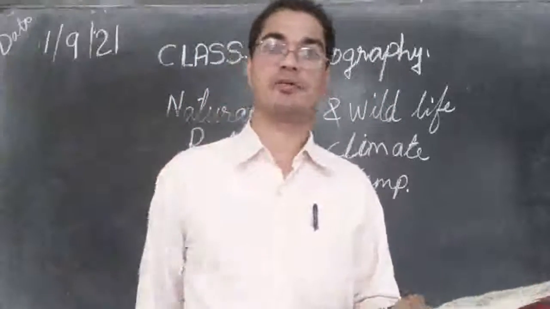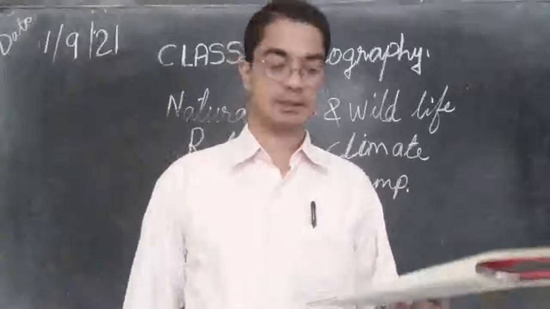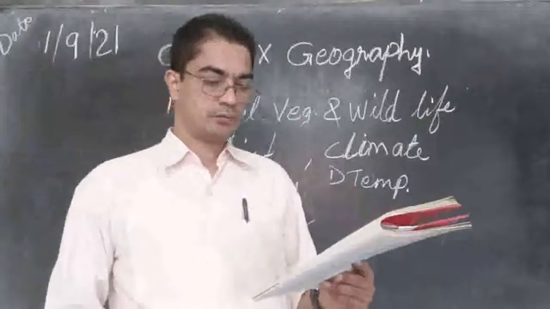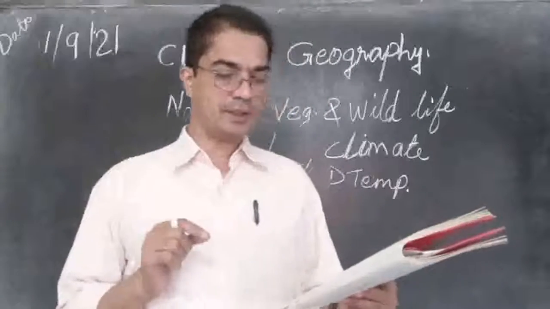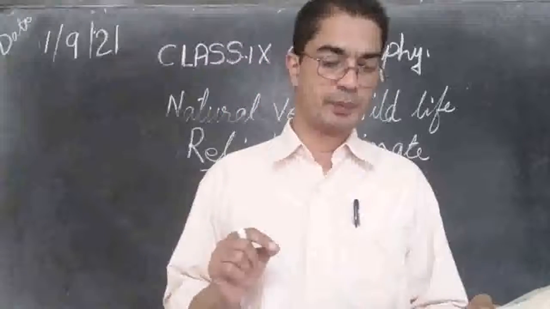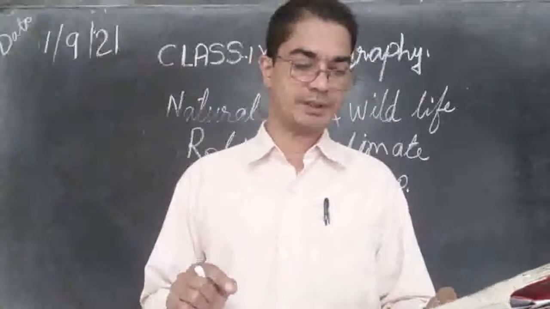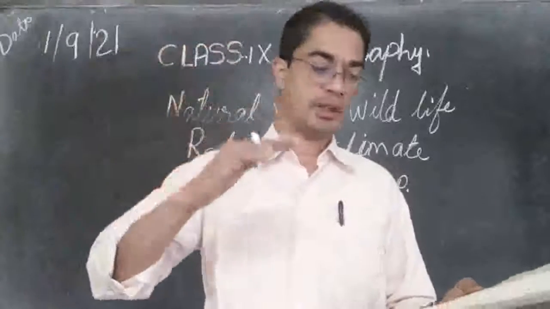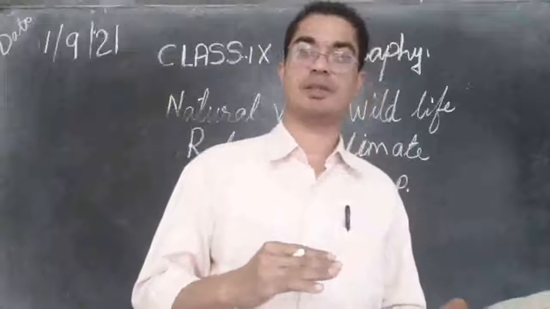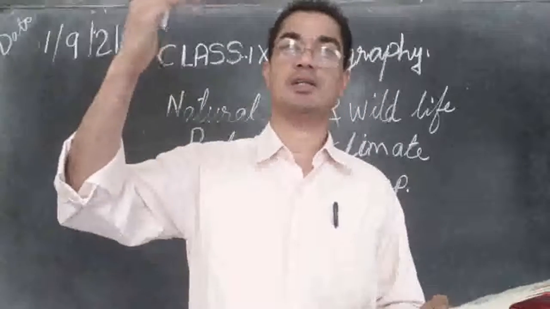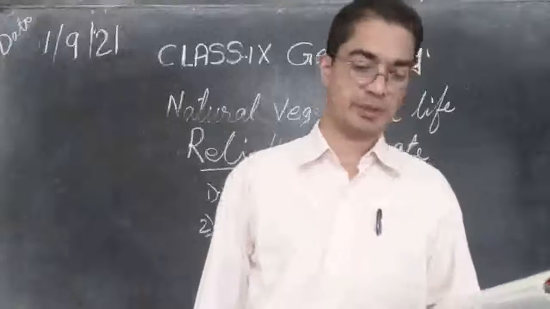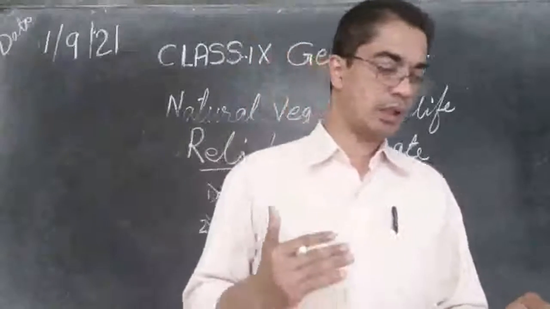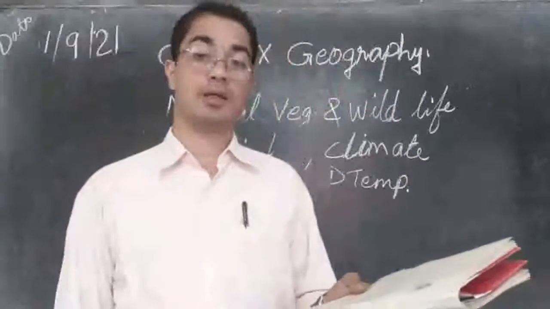The trees will be different. It is because of the difference in the temperature. Then it changes from tropical to subtropical, temperate and alpine vegetation. So as we go from down to top, the downside is tropical temperature, and as we go higher and higher it becomes subtropical temperature, and therefore it is changing from subtropical into alpine vegetation.